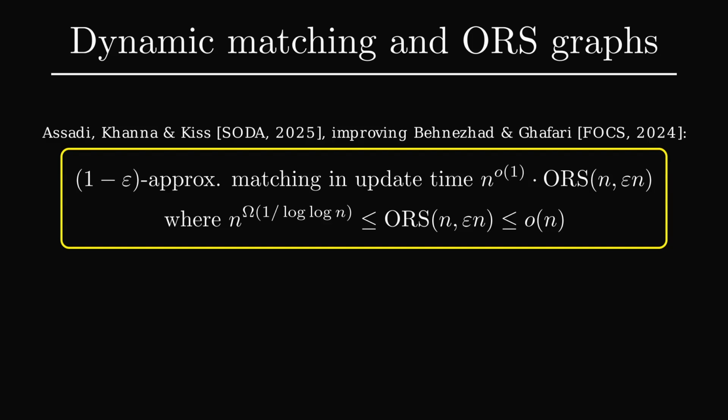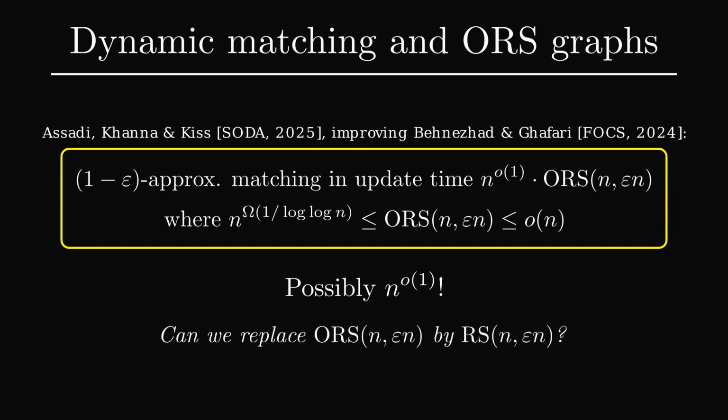What is important to know is that the best upper and lower bounds we have on ORS are extremely far apart. The best upper bound is just barely sublinear, and the best lower bound we have is n to the big omega of 1 over log log n. And there are some reasons to believe that the lower bound might be closer to the truth. If this is indeed the case, then this algorithm would give an affirmative answer to the problem of the previous slide.